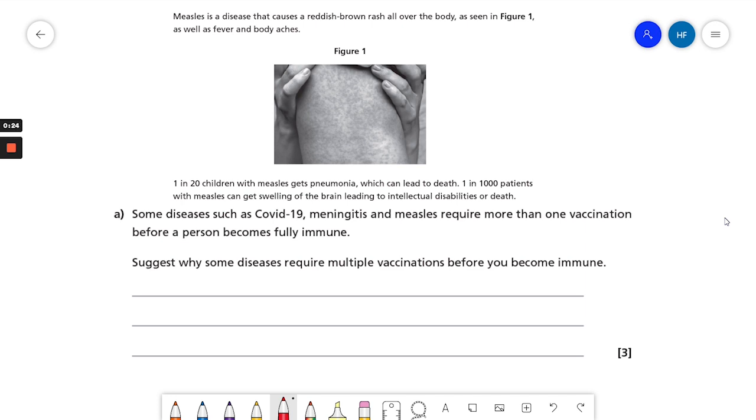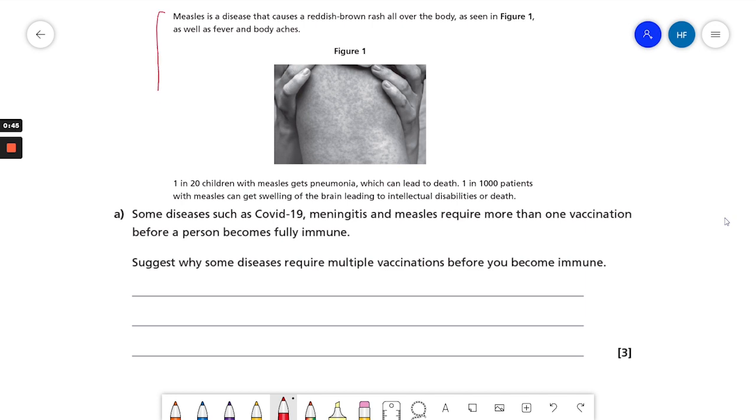Some diseases such as COVID-19, meningitis and measles require more than one vaccination before a person becomes fully immune. Suggest why some diseases require multiple vaccinations before you become immune. Now the question provides us with quite a lot of information, so the first thing to do is to work out which bits are relevant.